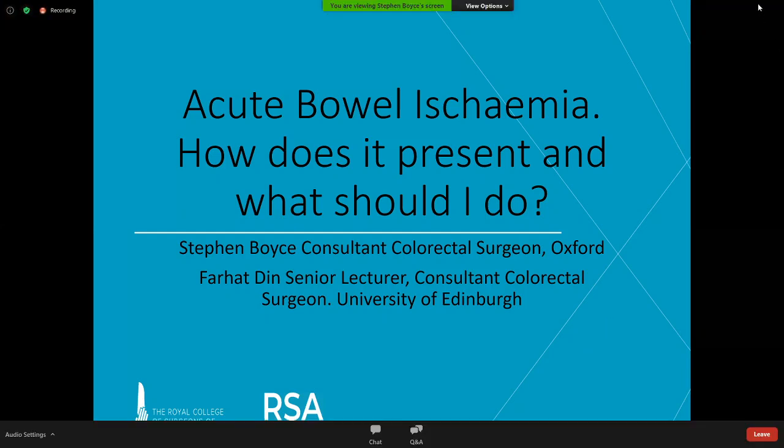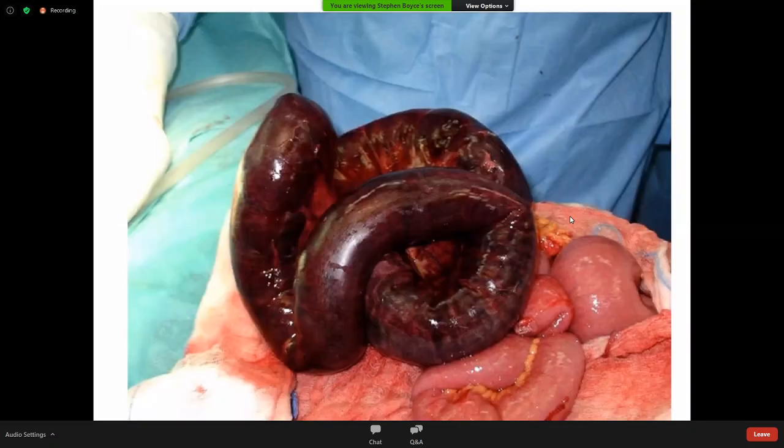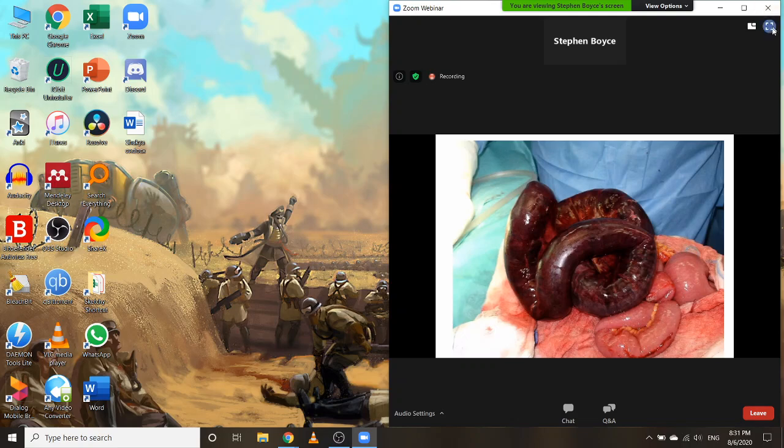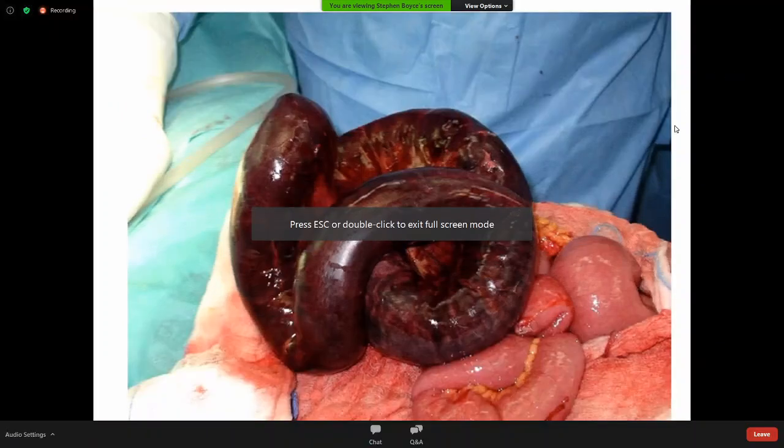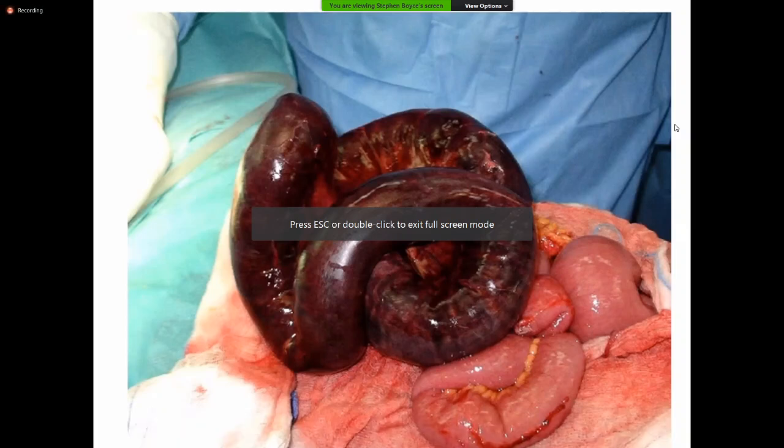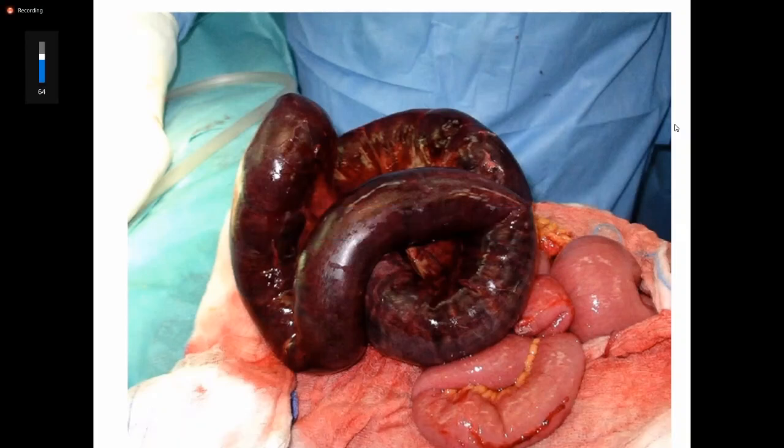So the title of my talk this afternoon is Acute Bowel Ischemia. How does it present and what should I do? So this is really the situation that general surgeons can sometimes be faced with. Dead necrotic bowel, and we know that even if we resect this bowel, our patients sometimes can do very badly. They'll certainly do much worse if we don't get to the bowel before it progresses to necrosis and perforation. So this is about prompt diagnosis and rapid management.